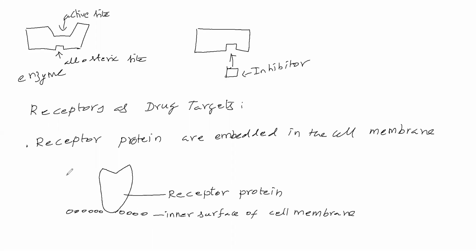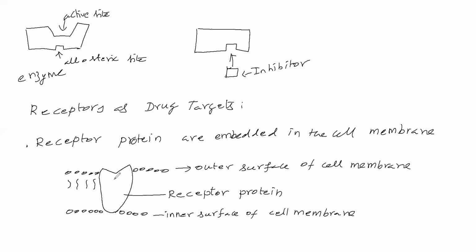Then this is the outer surface of the cell membrane. So the cell membrane is present like this.